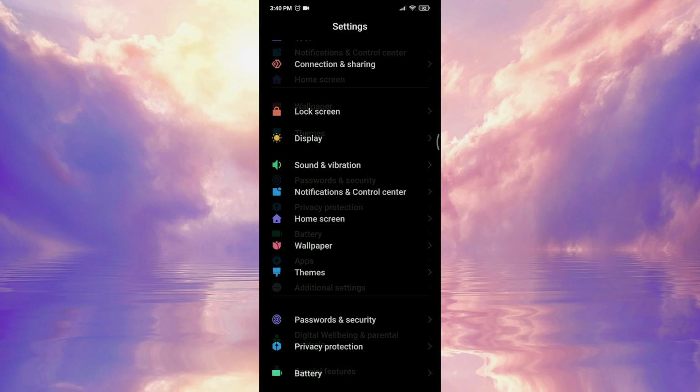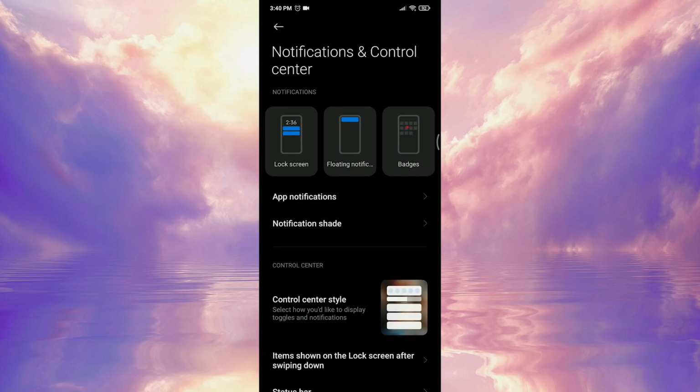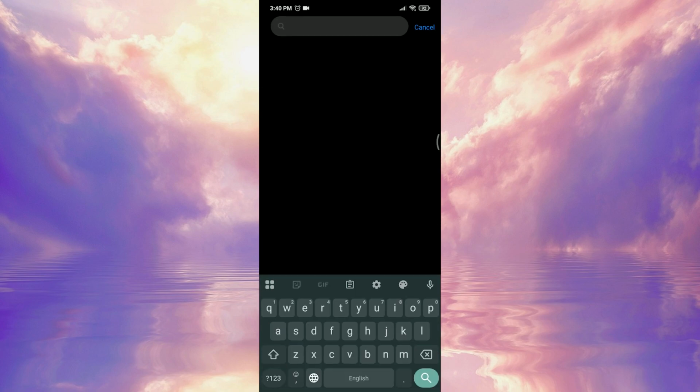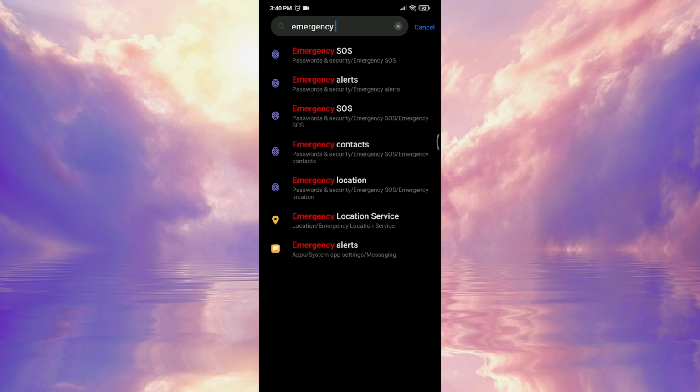If this feature is not under Passwords and Security, it might be under Notifications. If you cannot find it there either, you can also type emergency directly into the search section to find emergency alerts.